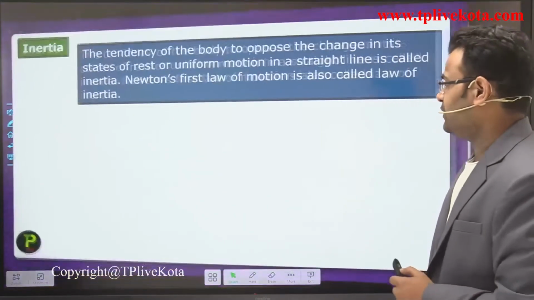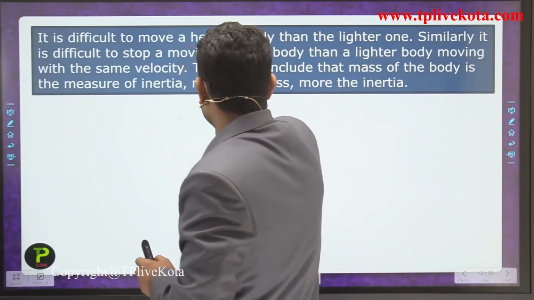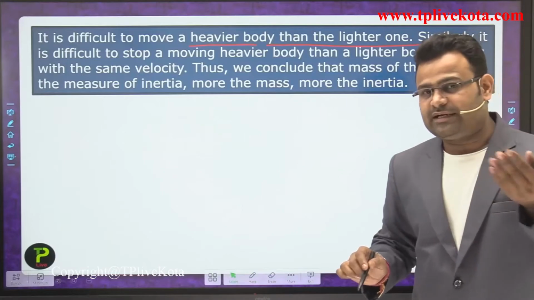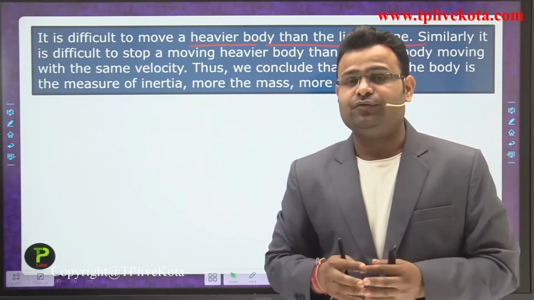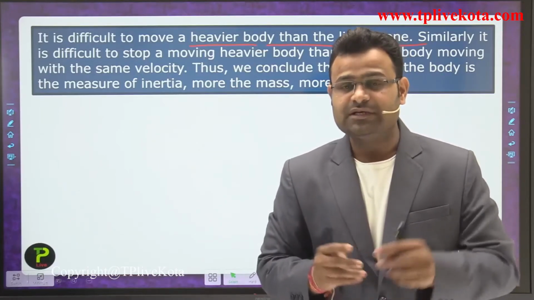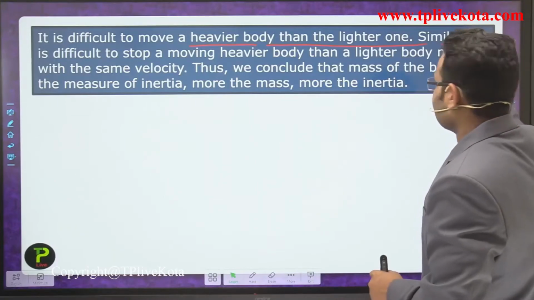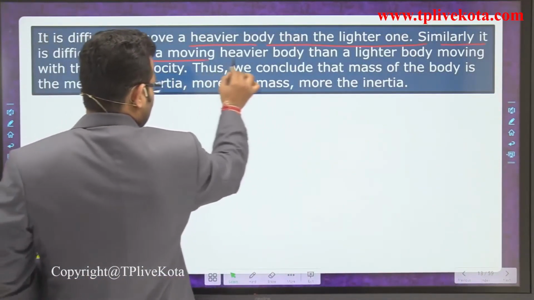Okay students, it is difficult to move a heavier body than a lighter one. If we compare a 10 kilogram box and a 100 kilogram box, it is very tough to move the 100 kilogram box. Similarly, it is difficult to stop a moving heavier body.